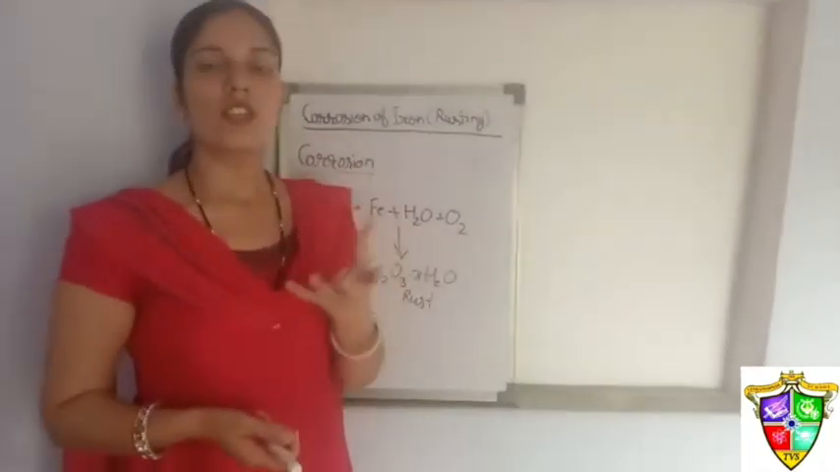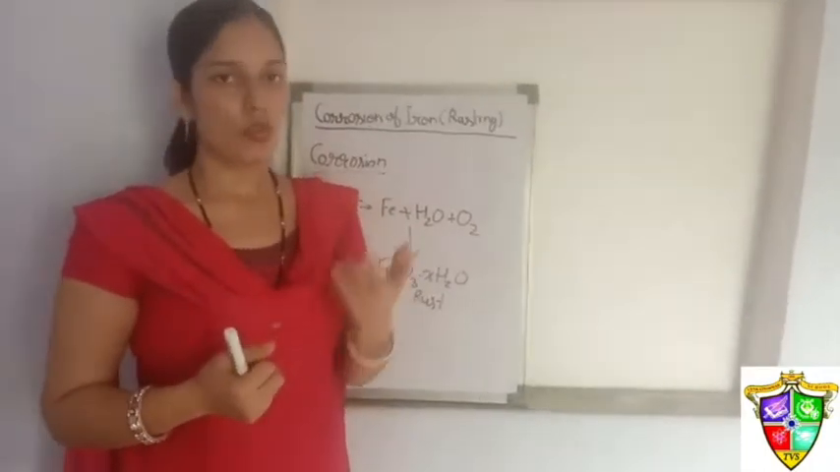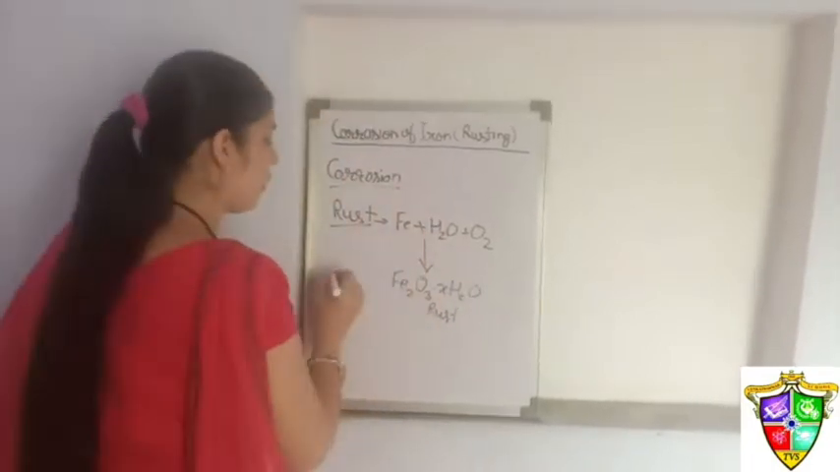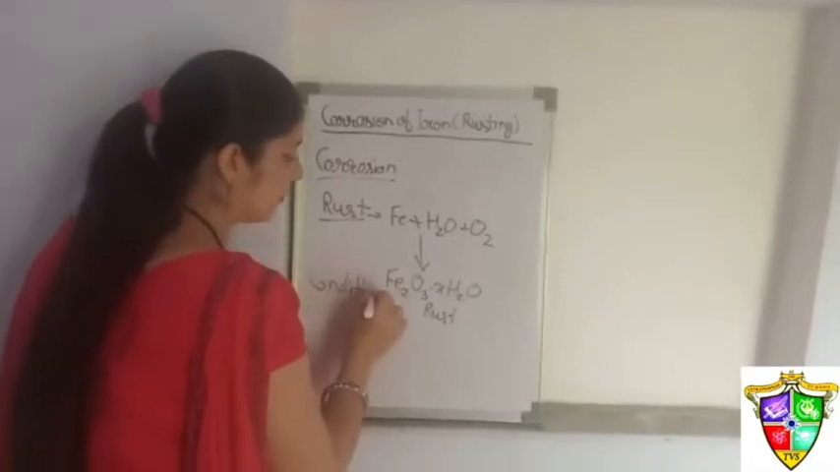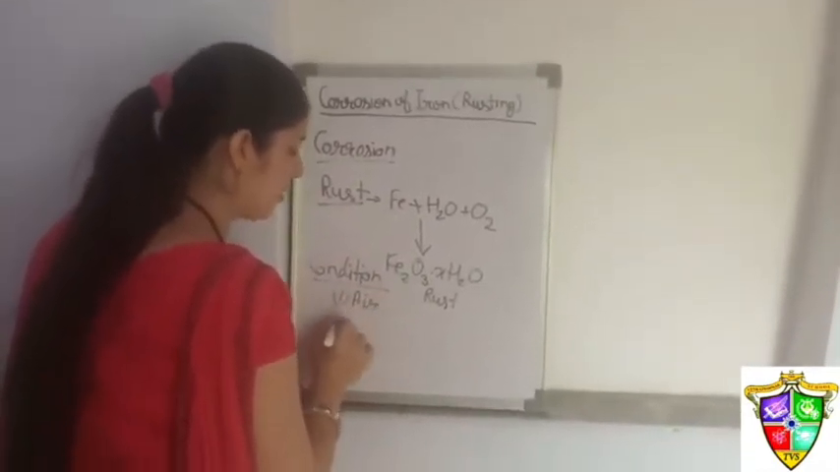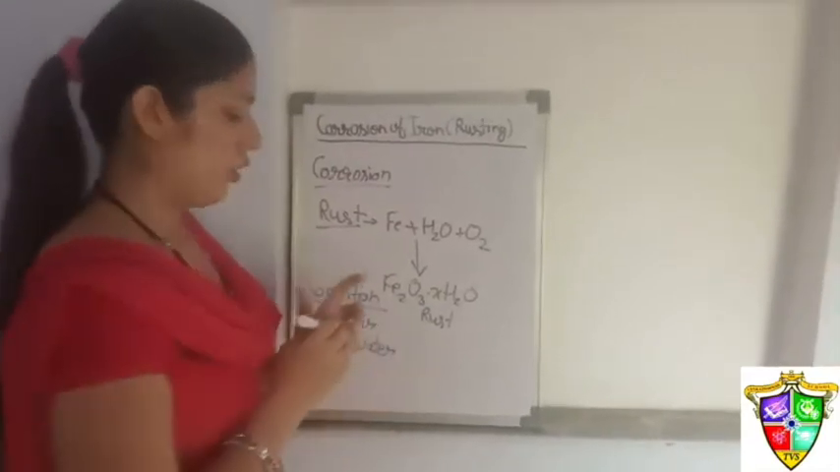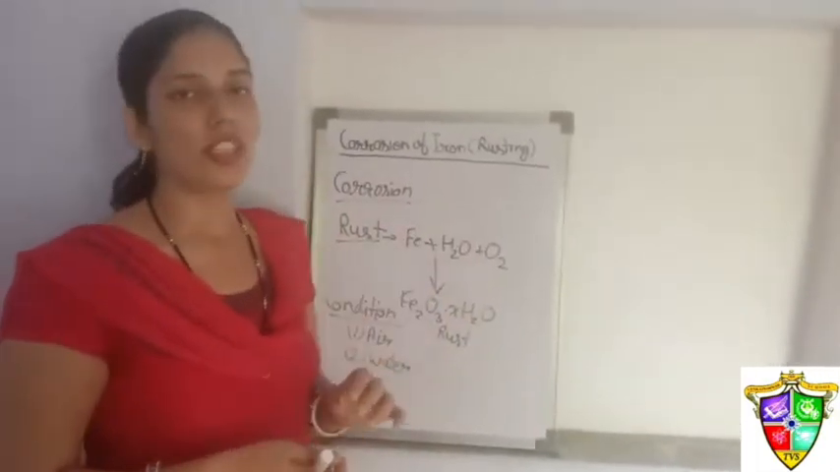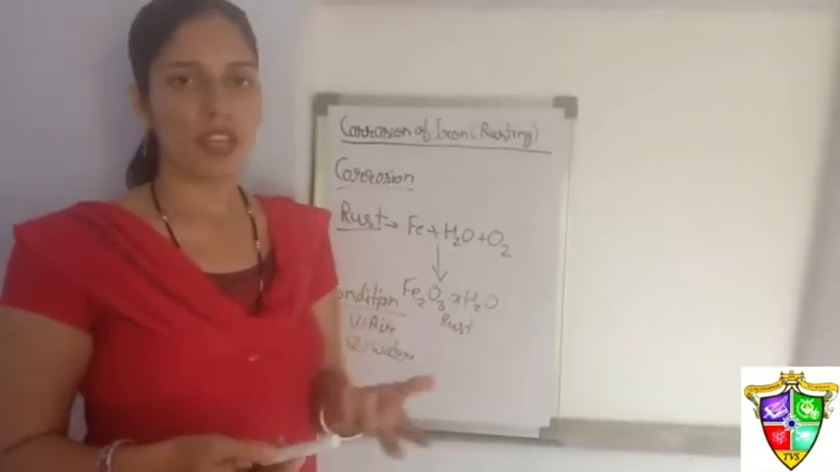For this there should be damp air. The necessary conditions for rusting are two main conditions: water and air. So the conditions for rusting are first air, second water. Damp air fulfills both of these conditions, so that's why iron gets rusted easily. So it causes a lot of disbenefit to us.